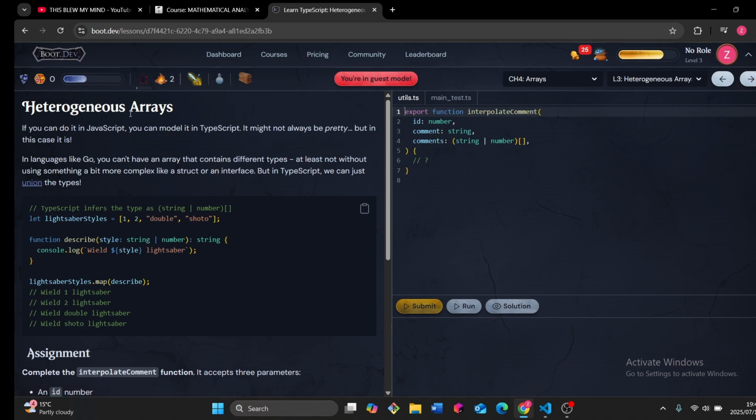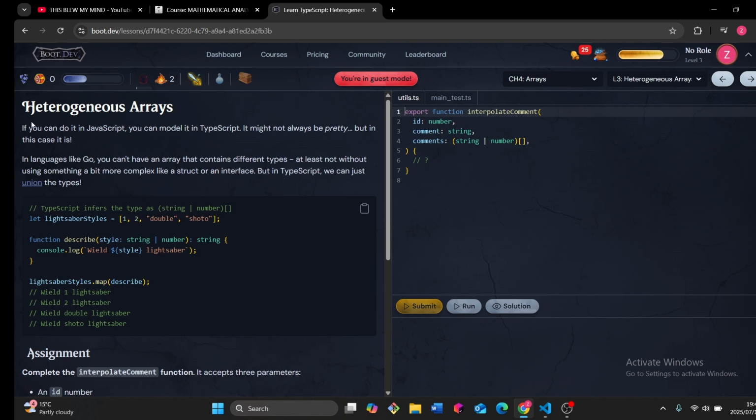Heterogeneous. Okay, I remember heterogeneous in linear algebra. I've taken a class about linear algebra and matrices. I think it was done by Gauss or something like that, but I've heard of heterogeneous matrices or something like that.